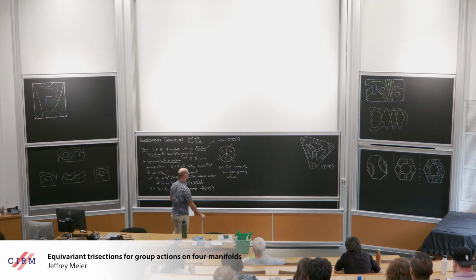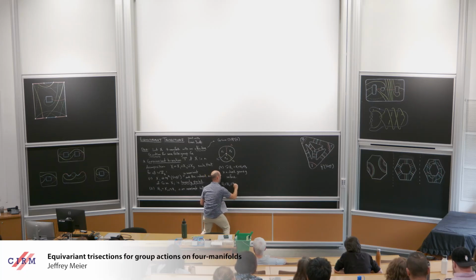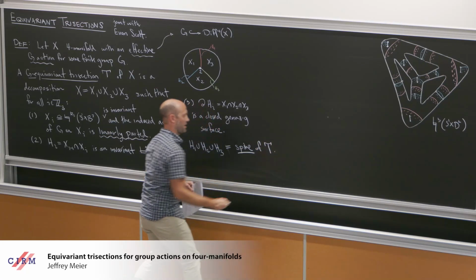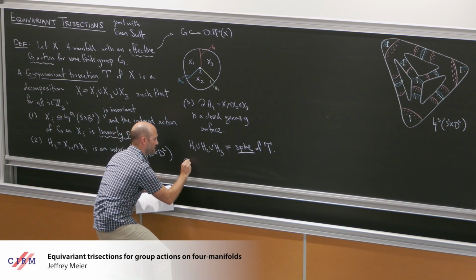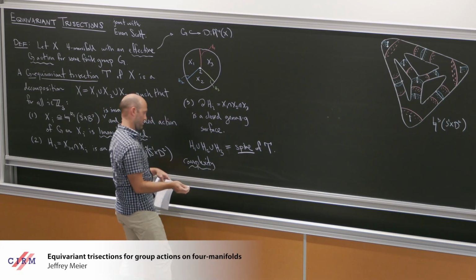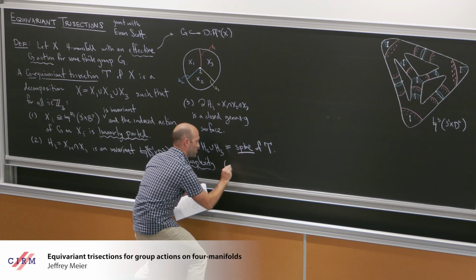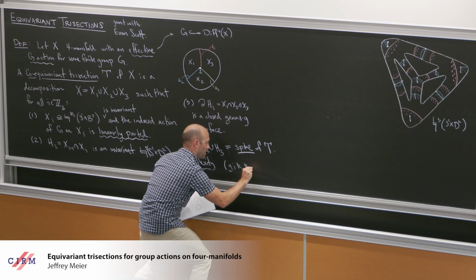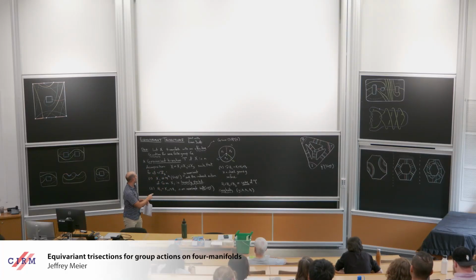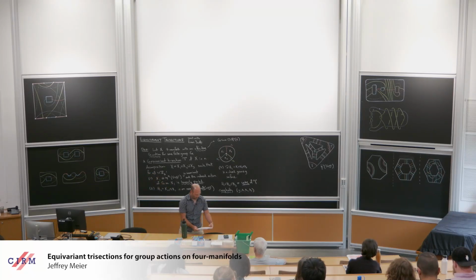Okay, and then one important thing is that the union H2, H3, this is called the spine of the trisection. And the complexity of the trisection, which sometimes is worth thinking about, is the tuple g, k1, k2, k3. So this is the genus of the central surface and the number of one handles in each of the four-dimensional one handle bodies.